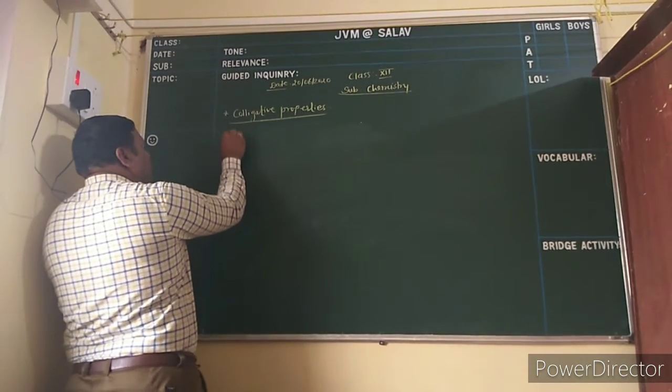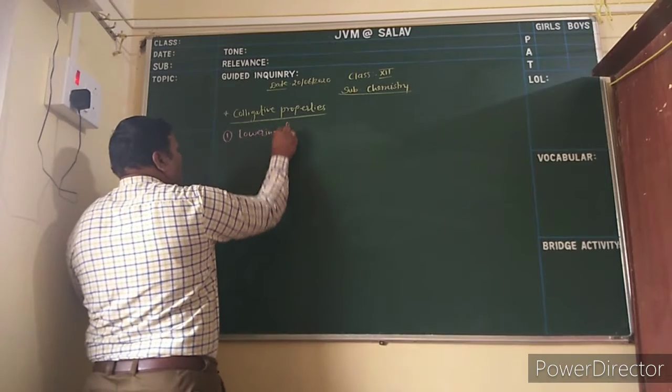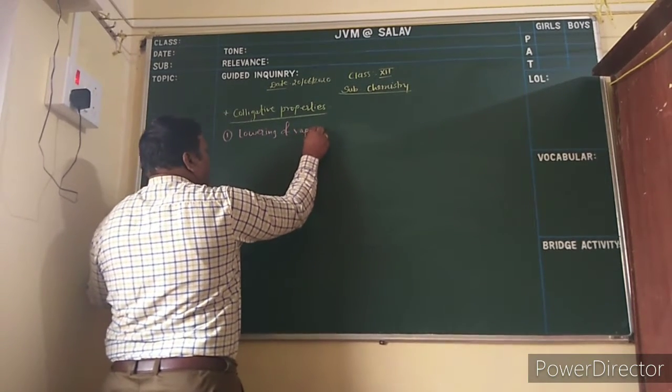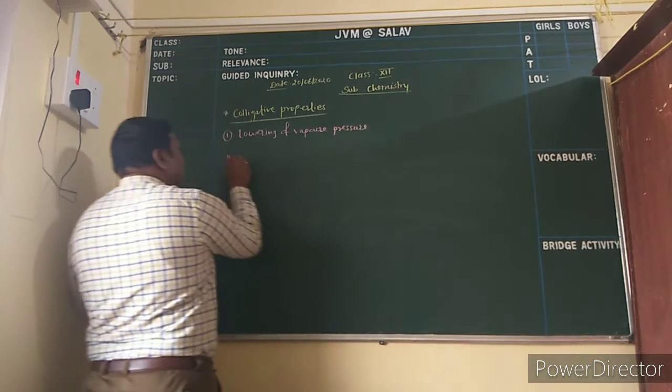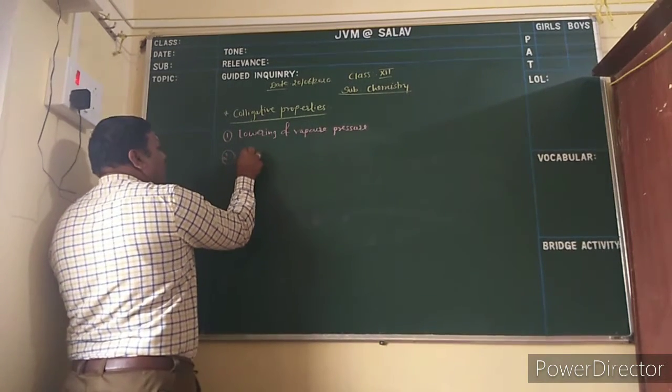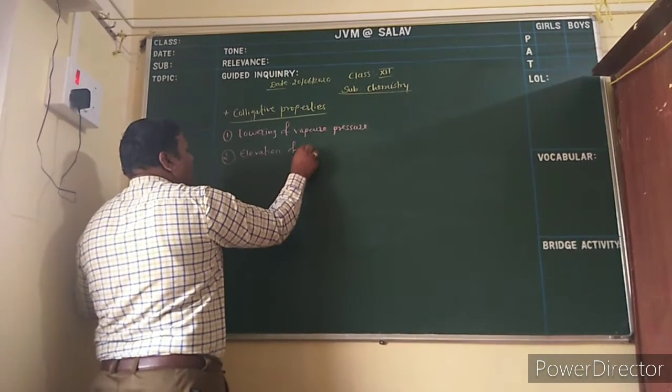Number 1 is lowering of vapor pressure. Second one is elevation of boiling point.